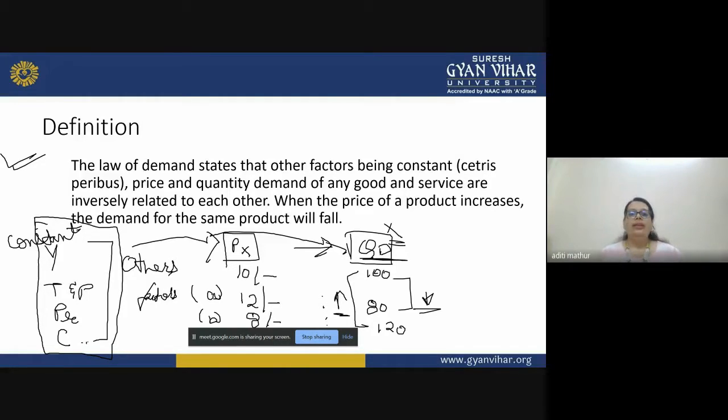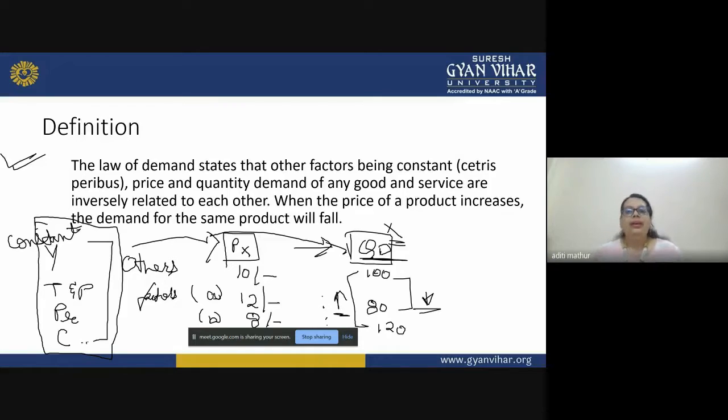Let's just read the definition. Law of demand states that other factors being constant, which means ceteris paribus, prices and quantity demand of goods and services are inversely related to each other. When the prices of a product increases, the quantity demanded or the demand for the same product will fall. Definitely you will not like to buy a product which is more expensive for you, right? You will like to buy a product which is under your budget, right?